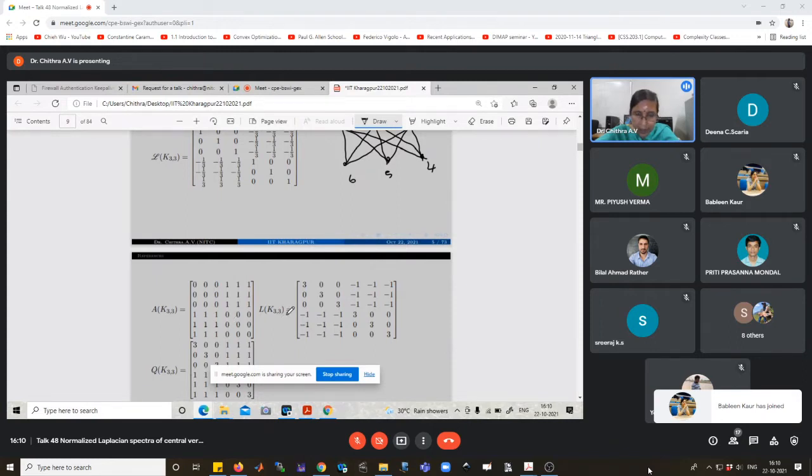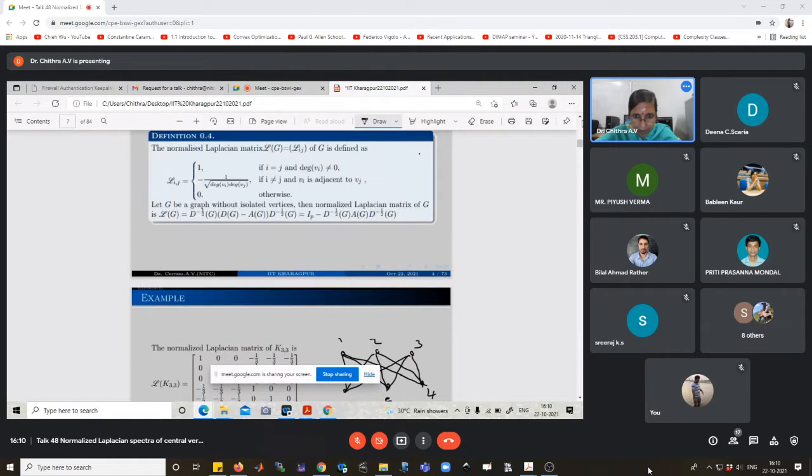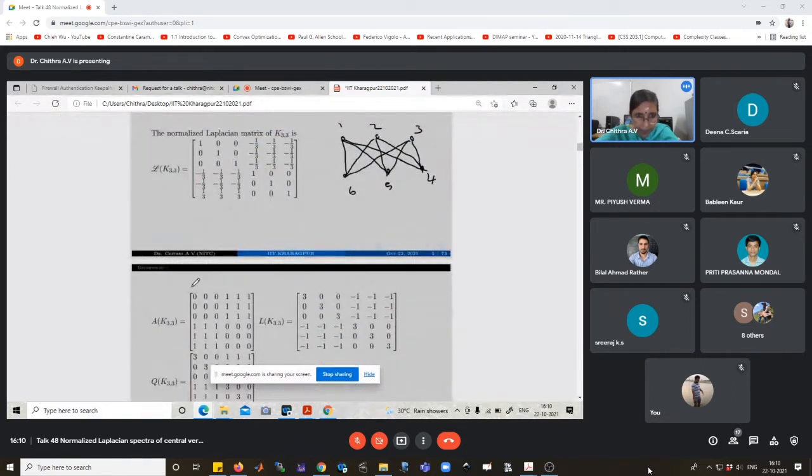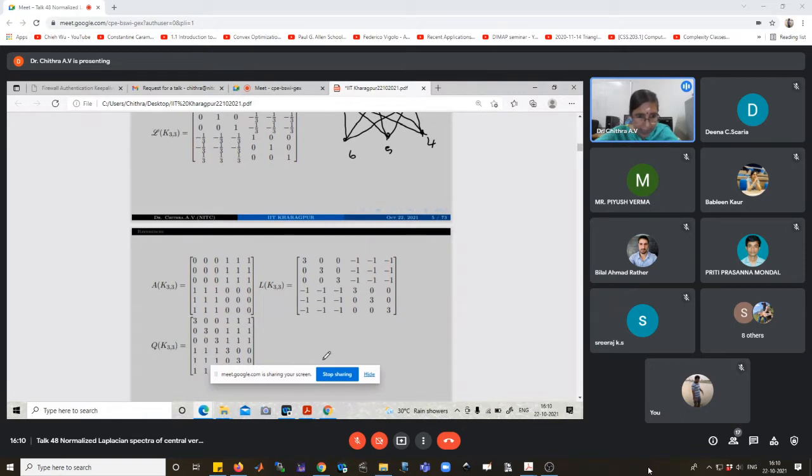And the Laplacian matrix of K33 is D minus A. In the case of the adjacency matrix, the diagonal elements are 0, while in the degree matrix the diagonal elements are the degrees of the corresponding vertices. So the diagonal is 3, 3, 3, and so on, and the off-diagonal values are minus the adjacency entries. This is the Laplacian matrix of K33. And for the signless Laplacian matrix of K33, the only difference is that the minus sign becomes a positive sign.